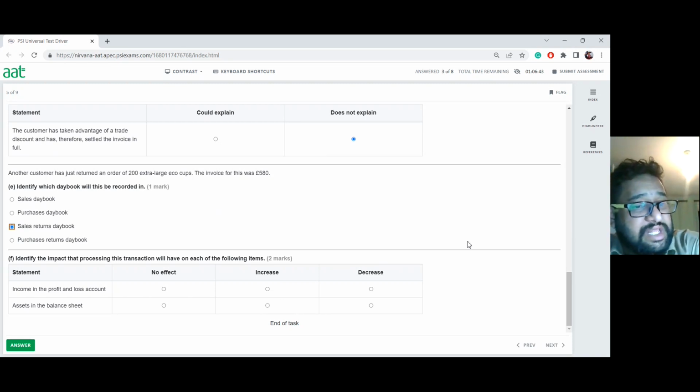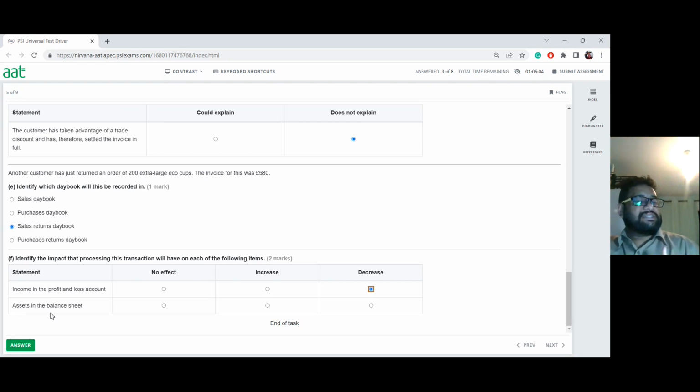Identify the impact of processing this transaction will have on each of the following items. So when you send goods back to your suppliers, that will have a different effect than when you receive goods back from your customers. When you make a sale, that sale will increase your revenue, therefore increase your profit. But when you have a sales return, that becomes a negative of sales. So that means it's going to reduce your profits. So here they're saying, income in your profit and loss statement, what is that going to do? It is going to reduce, because your net sales is going to be reducing.